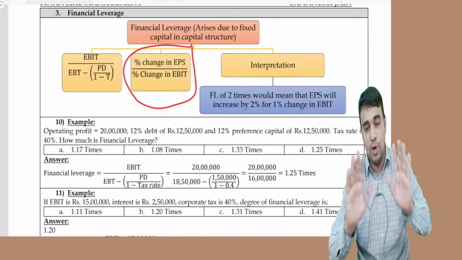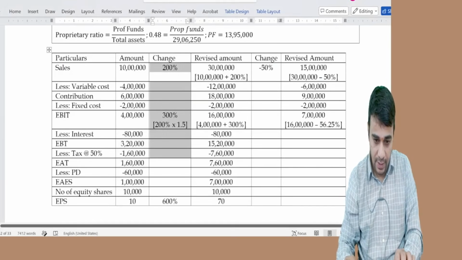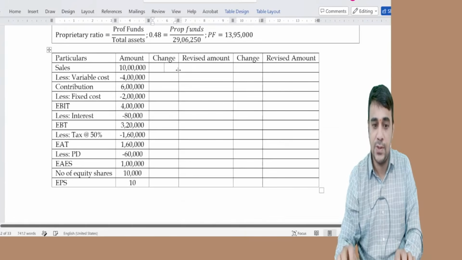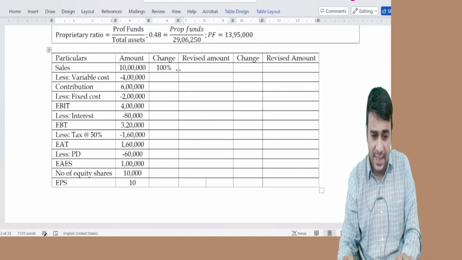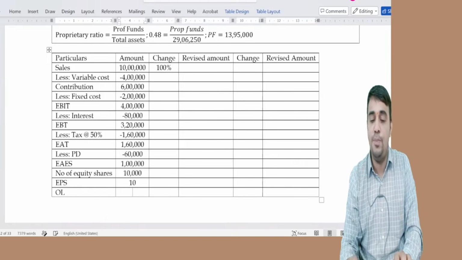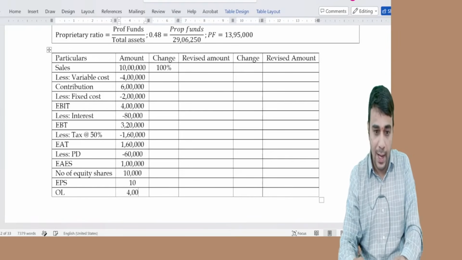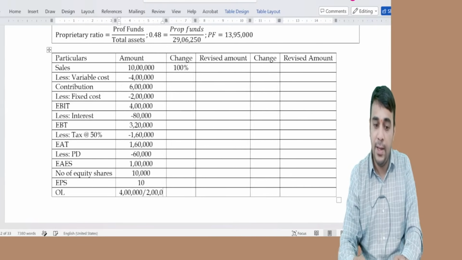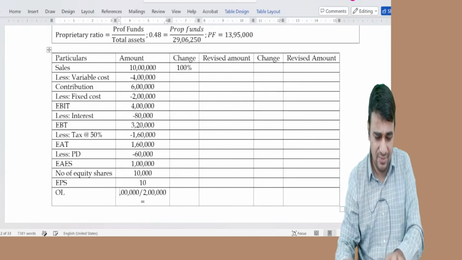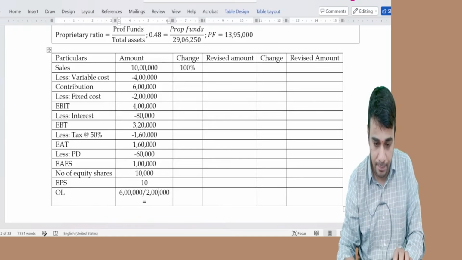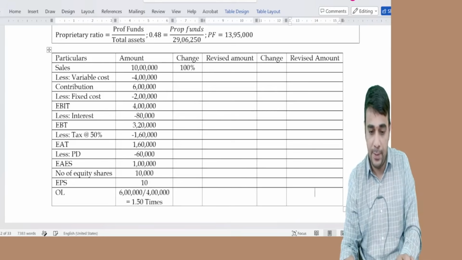I want to explain this one more time with the formula. Listen. Let me cancel all of this. Change now is 100%. Operating leverage is contribution by EBIT, which is 6 lakh divided by 4 lakh, 1.5 times.